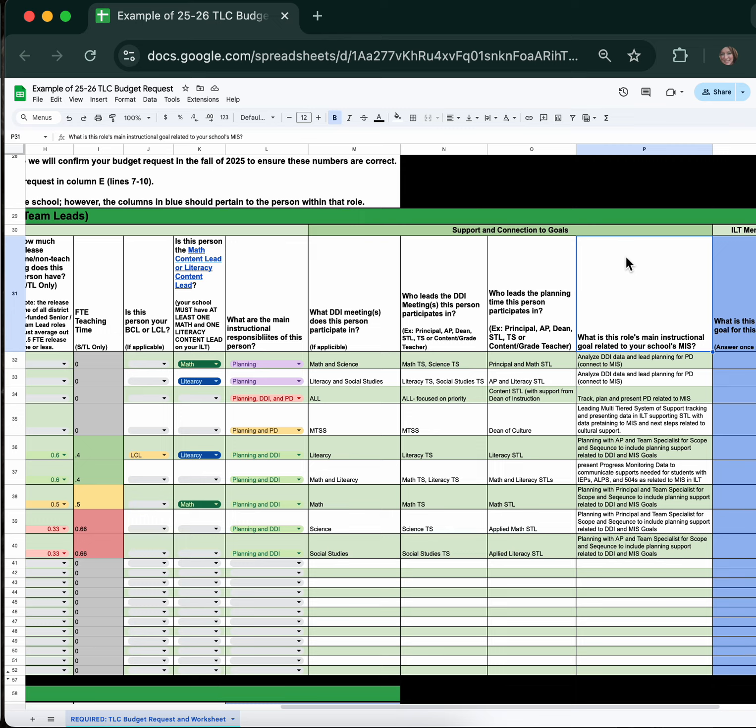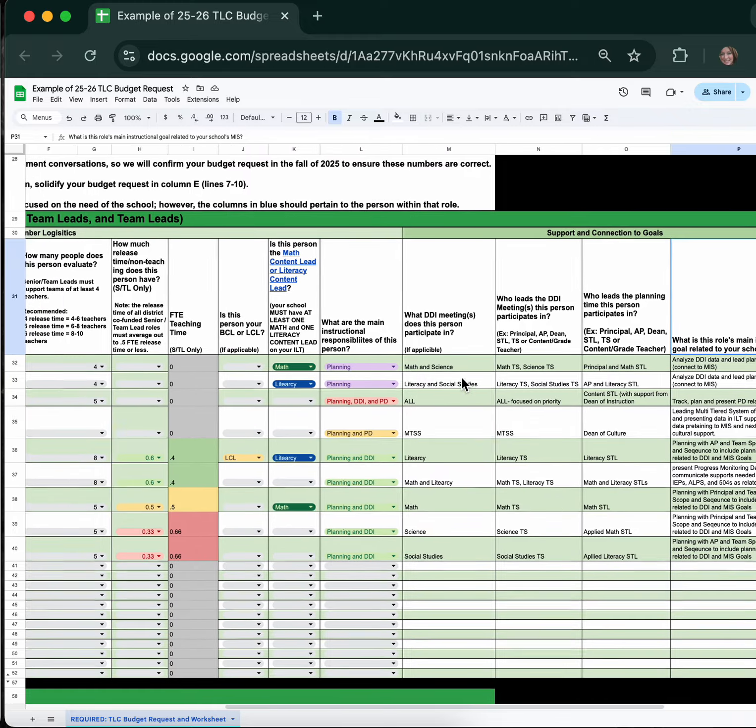It's possible that this person participates in multiple DDIs and planning meetings. Allow this part of the worksheet to help you consider the role this person takes in each of the meetings. Does this person have time to effectively plan and/or participate in each meeting? Pause now to determine which meetings this person will be leading or participating in.